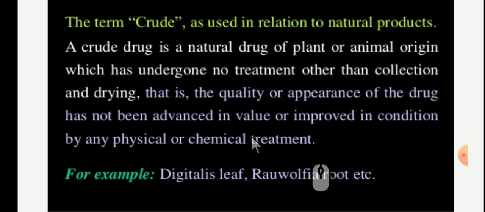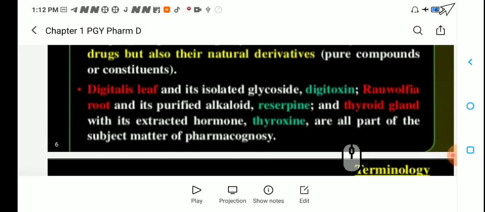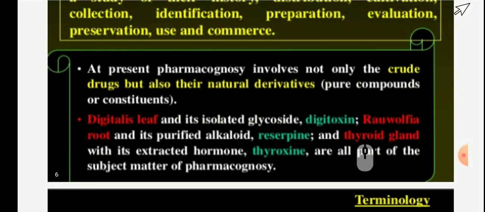For example, digitalis leaf, Rauwolfia root. In digitalis leaf, there is a content, digitoxin. Digitoxin can be isolated from digitalis leaf by different processes of extraction.